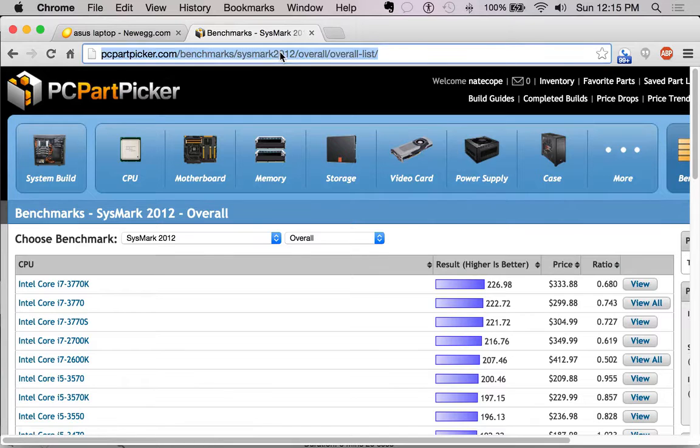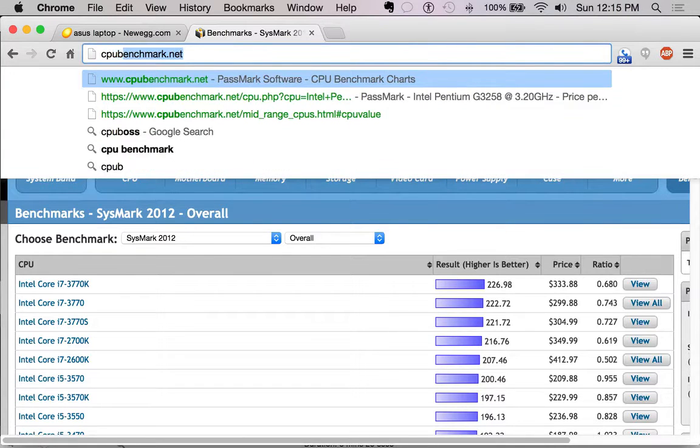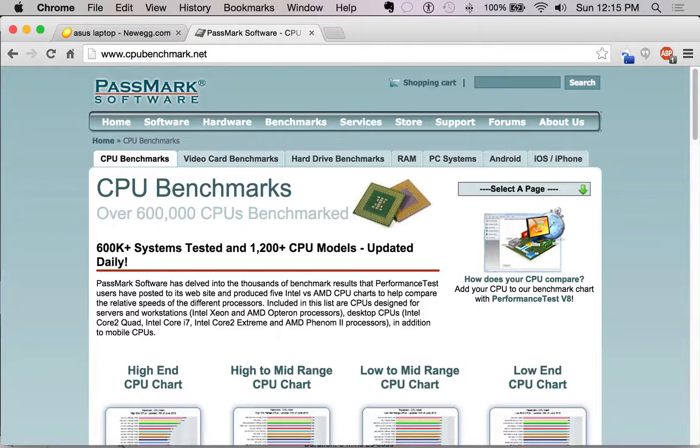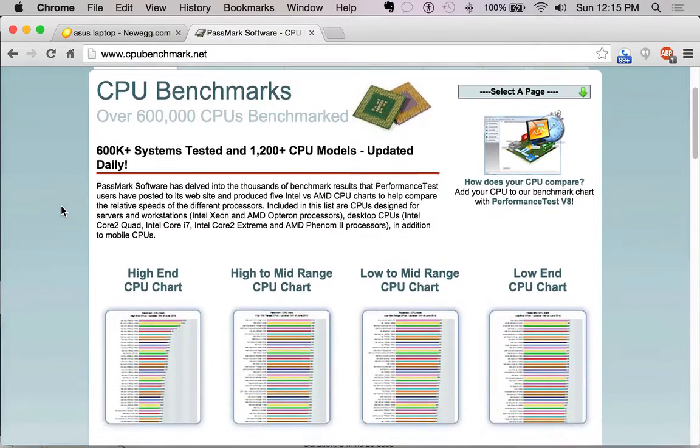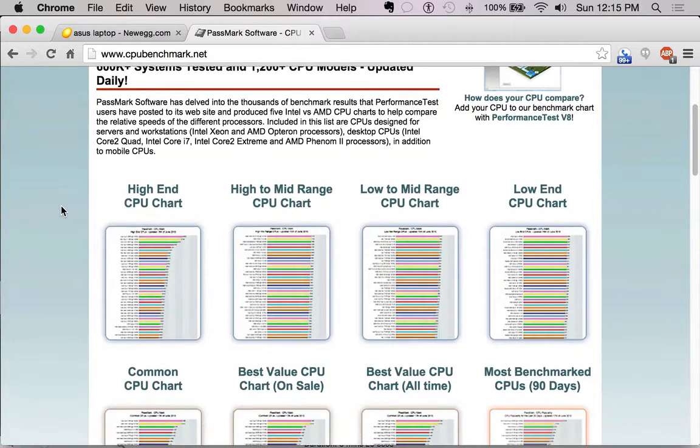So let's go ahead and take a look at the first one we're going to use here. That's Cpubenchmark.net. And I will say straight away that there are quite a few different charts here, but to keep your system competitive and to not have your system considered to be old too quickly, I'd always use the high-end CPU chart.